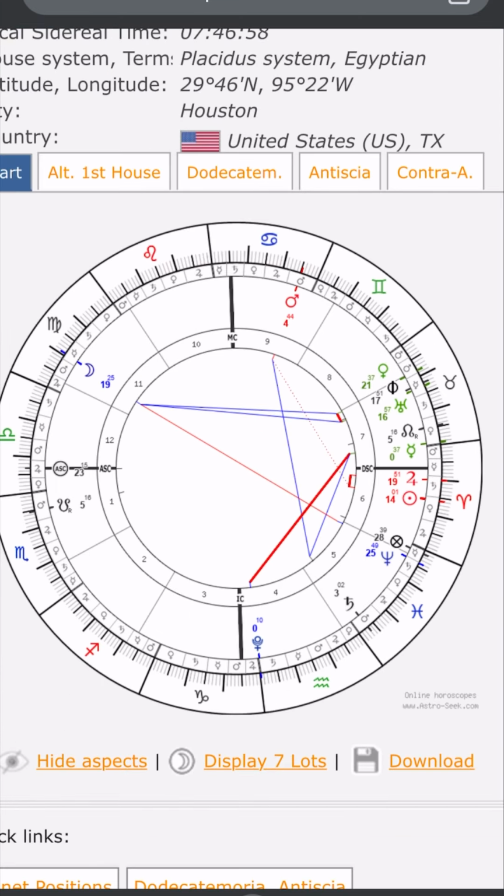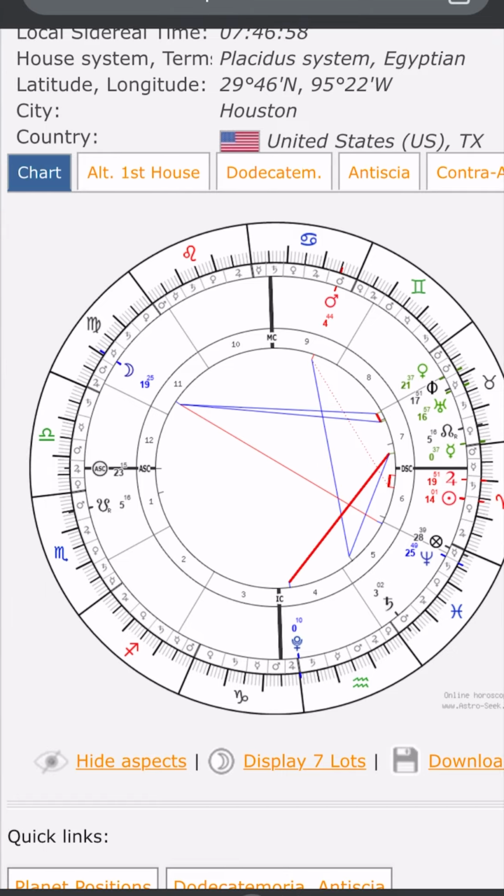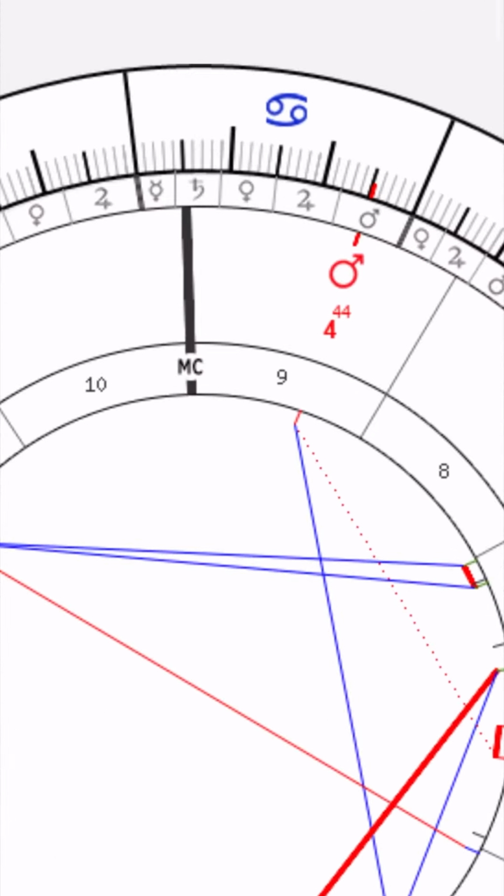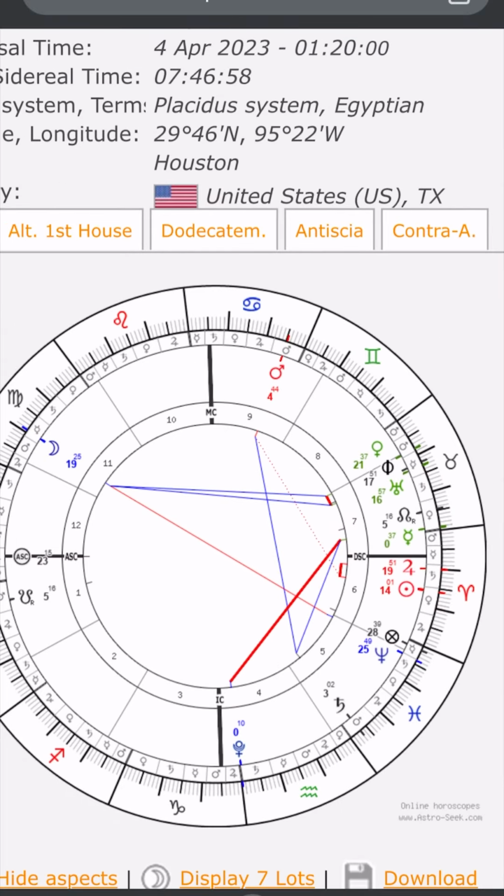Okay, so now we'll look at the 7th house ruler, which is Aries, ruled by Mars. And Mars is up here in the 9th house. It's not near any of the cusps of the angles. The angles are the ascendant, the descendant, the MC, and the IC. Those are the only house placements that matter, the angles.